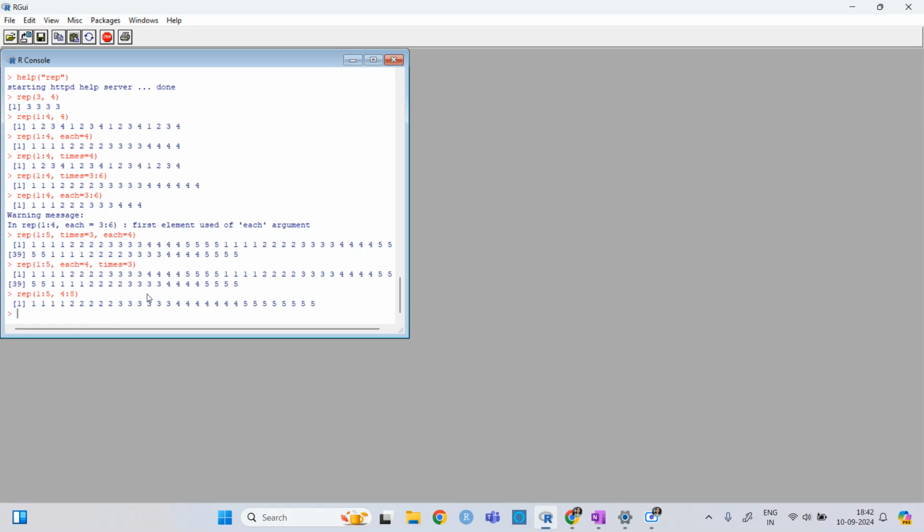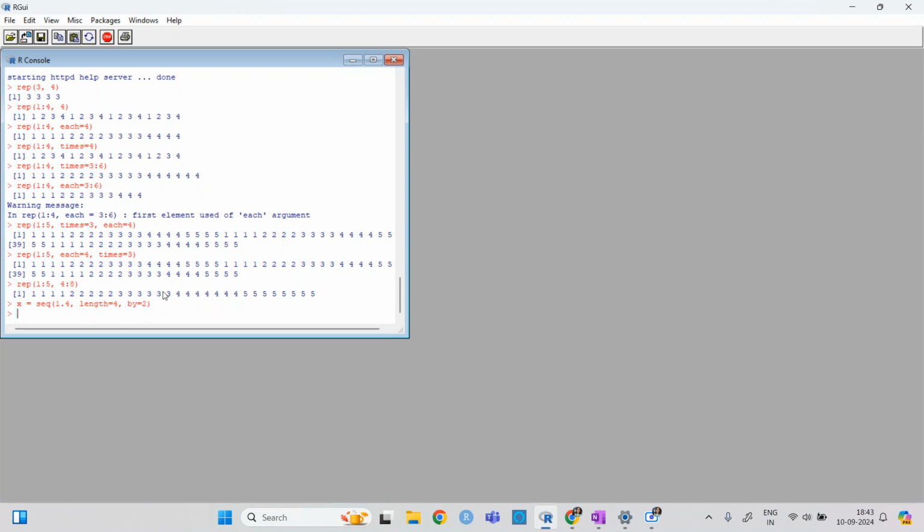Now for the second one, what we can do is that we can make use of array also. We can make use of sequence also for the first one, also for the second ones, unless the length is not the same. So let's say I'm writing a sequence 1.3, 1.4, length is equal to 4, y is equal to 2.